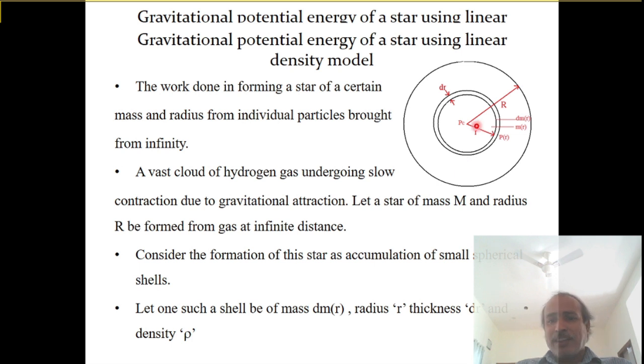Now consider one of the spherical shells, of thickness dr and radius small r, and the mass of this shell is dm of r. Pressure at this shell is P of r. This is the whole star of mass capital M, and R is the radius of the formed star. Let one such shell have mass dm of r, radius r, thickness dr, and density rho.